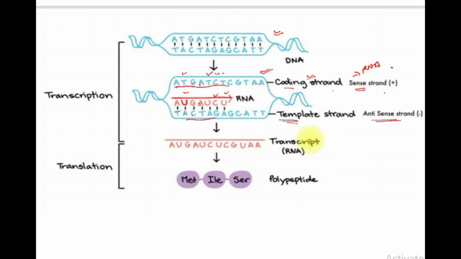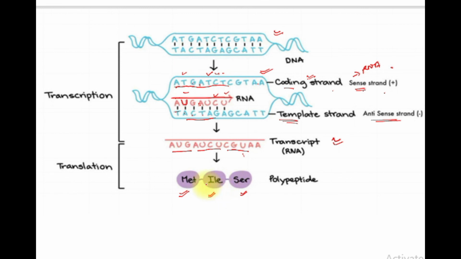Now, we have got the RNA and from this RNA there is synthesis of various types of amino acids. Here methionine is an amino acid, isoleucine is an amino acid, serine is an amino acid. AUG stands for methionine which is a start codon, AUC for isoleucine, CGU for serine.